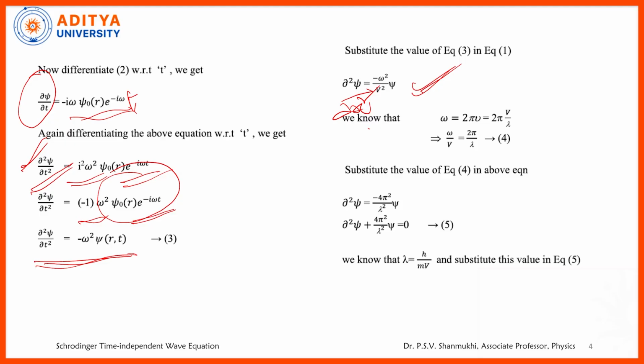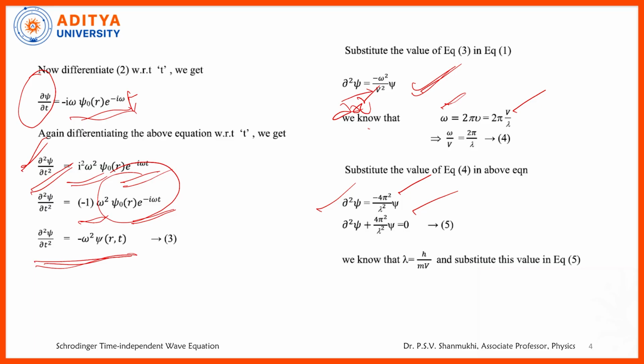Or what is actually omega? Omega is the angular frequency, that is nothing but 2 pi nu. Nu is equal to c by lambda or v by lambda, where v is the velocity of the particle. That's why, substituting the same thing, you will get dou square psi is equal to minus 4 pi square by lambda square into psi.